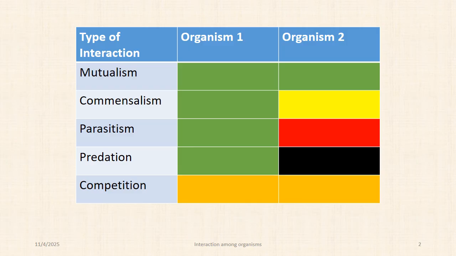And the third type of relationship here is parasitism. In parasitism, the first organism is being benefited from the second organism, but the second organism is being harmed from this relationship. And the fourth type of relationship here is predation. In predation, the first organism gets benefited from the second organism, but in that process, the second organism has to lose its life. Let's not talk about whether the second organism is being benefited or harmed. It has to lose its life. Kissa khatam, end of life.